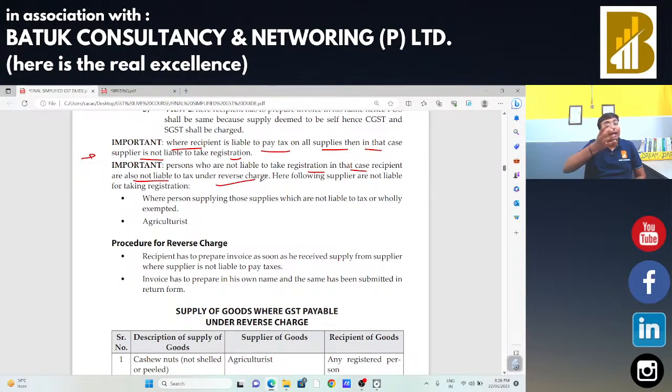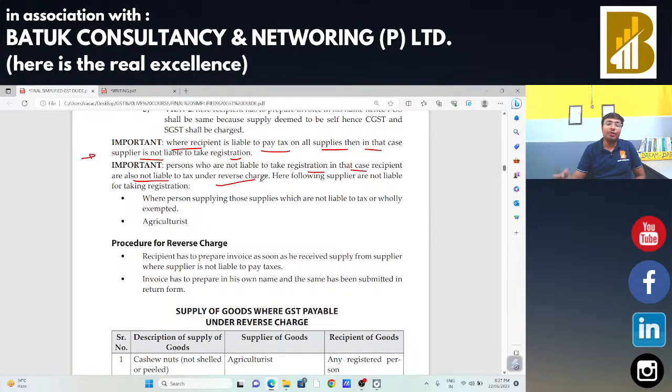If someone is doing the work of transportation of agricultural produce, in that case the principal is exempted, so the ancillary part should be exempted, no GST should be charged on that particular supply. So this is a specific point we need to take care of. So far we have discussed what reverse charge mechanism is, certain general points regarding reverse charge mechanism and how we can tax the reverse charge mechanism, that is CGST or SGST.